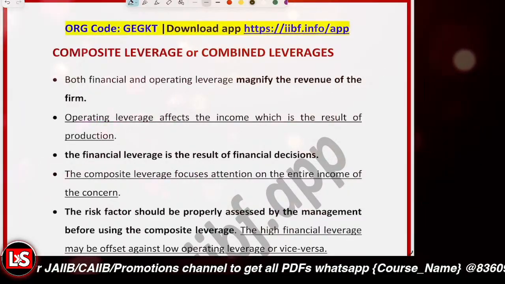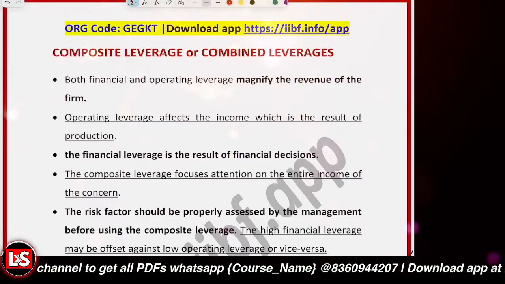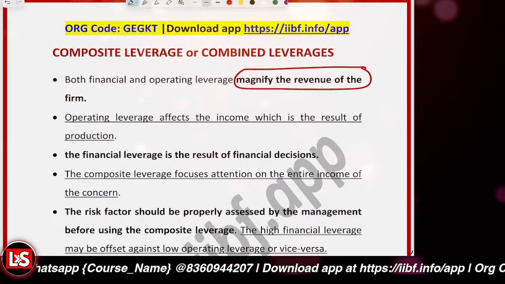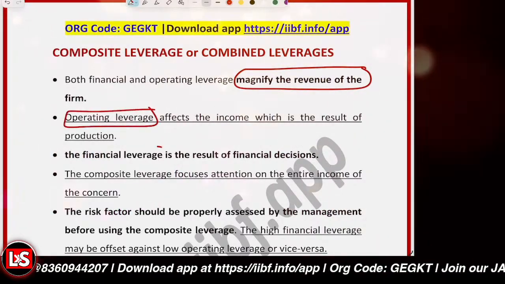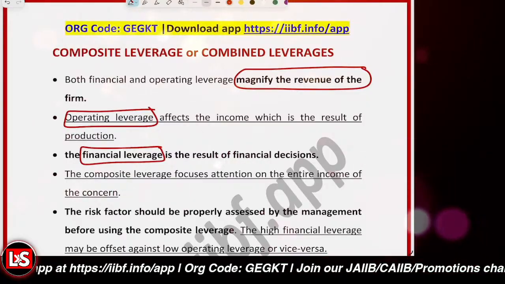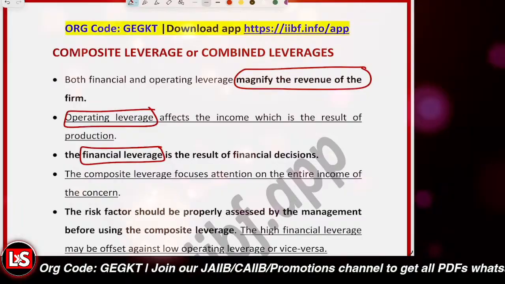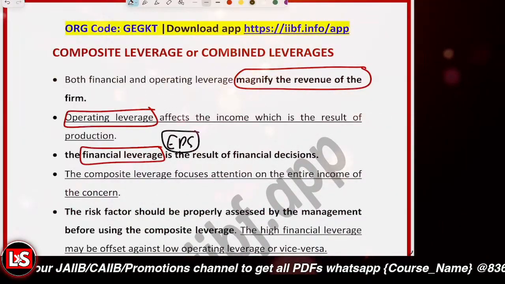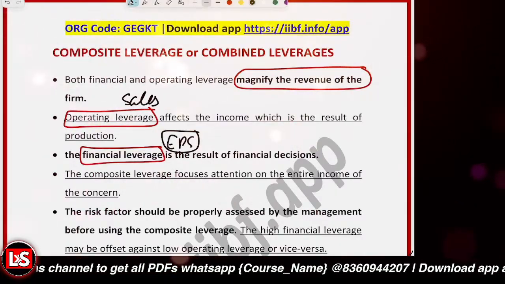Both effects are to be combined so that we can magnify the revenue of the firm. So it basically measures the sensitivity of the EPS due to change in sales. In financial leverage, we were talking about the EPS. In operating leverage, we were talking about the sales to profit percentage change.